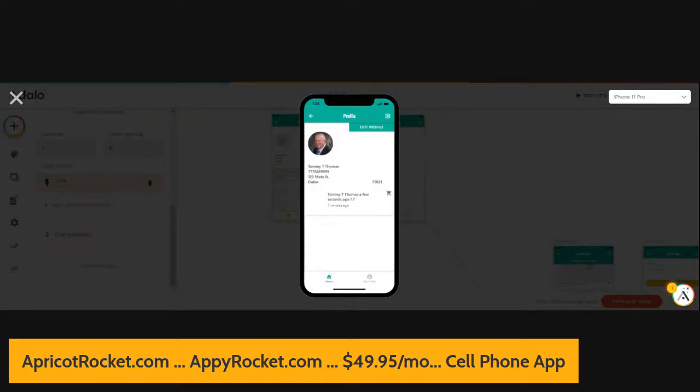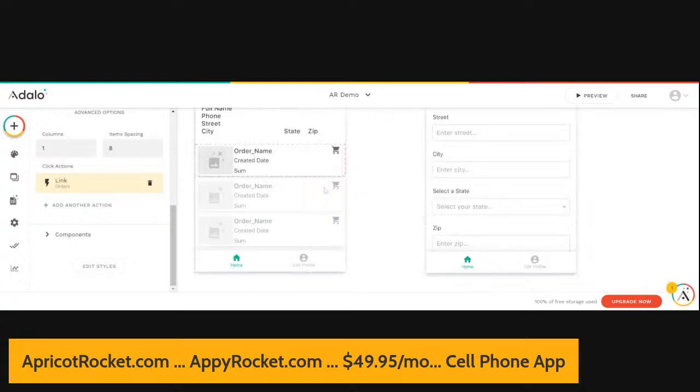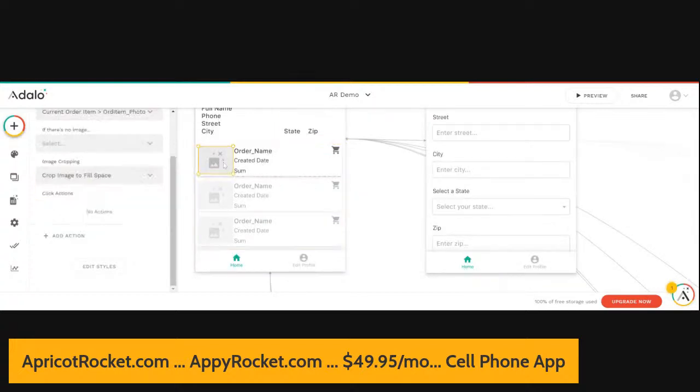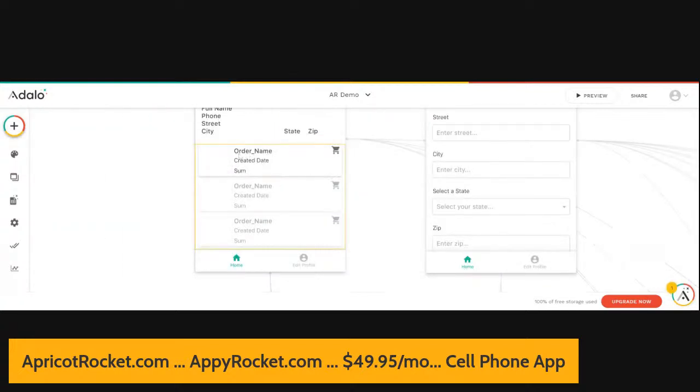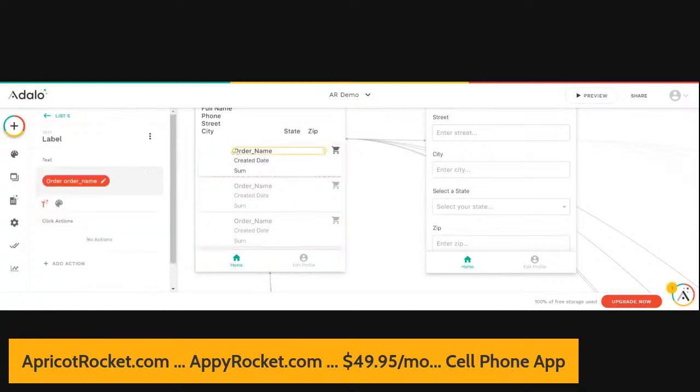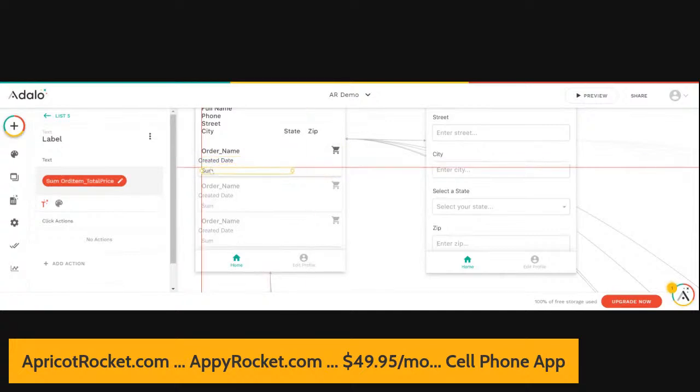So we can actually come back and we can get rid of that. So let's do this. We're going to zoom back in here. We're going to get rid of this graphic because we don't really need it. We're going to take the space for the order item name. We're going to move it over. The created date, we're going to move it over. And the sum, we're going to move it over. Let's get the created date.